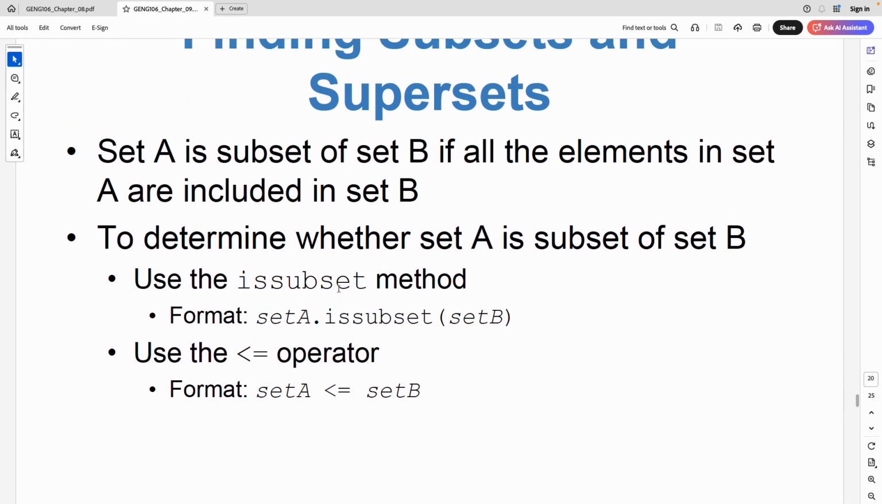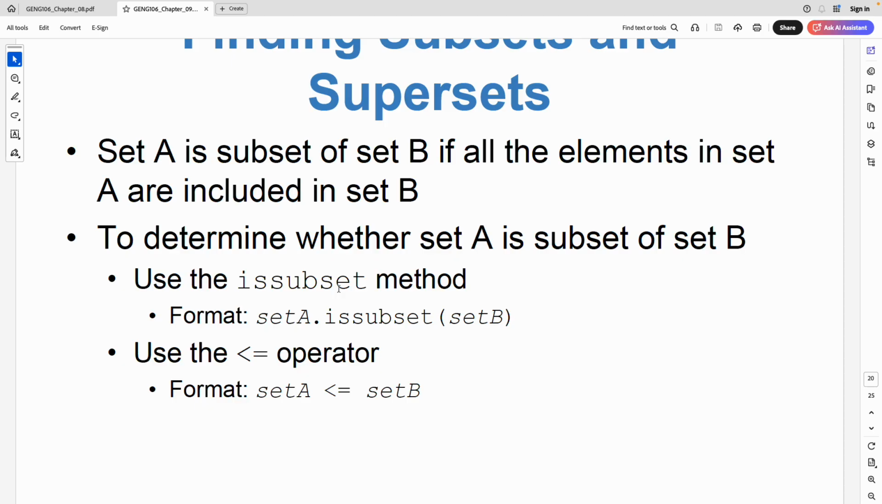And the other part is subset. Is set A a subset of B? What does it mean? If all items of A exist in B, then it means that A is a subset of B. So this will return true. Otherwise, it will return false. Or I can use this comparison operator.